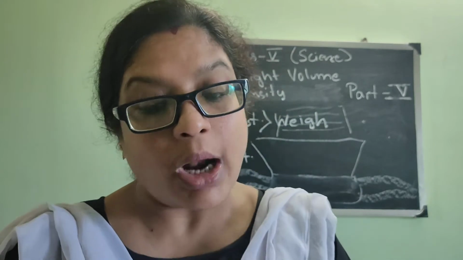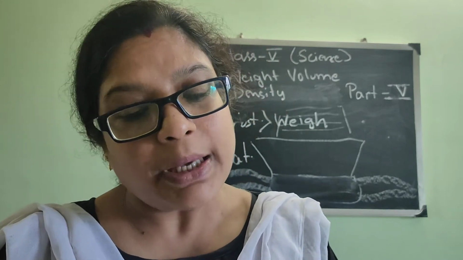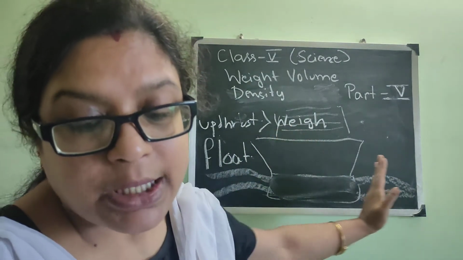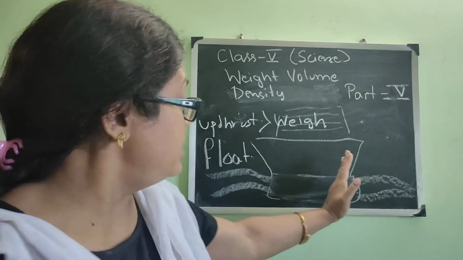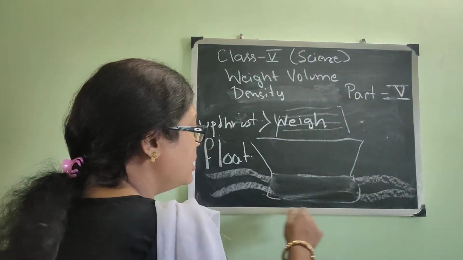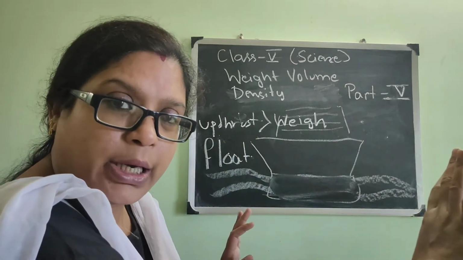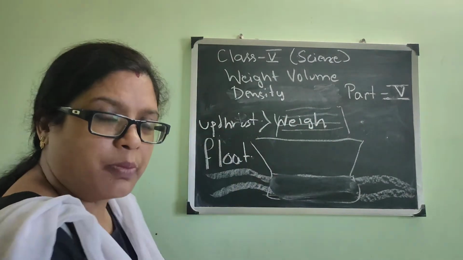A ship is made of iron, but it still floats in water. Why? This is because of its shape. A ship is hollow. When the ship is in water, the entire volume of the ship, including the hollow portion, displaces the water to take place for itself, isn't it? So the volume is equal to the amount of water it will displace, and the upthrust will also be the same.